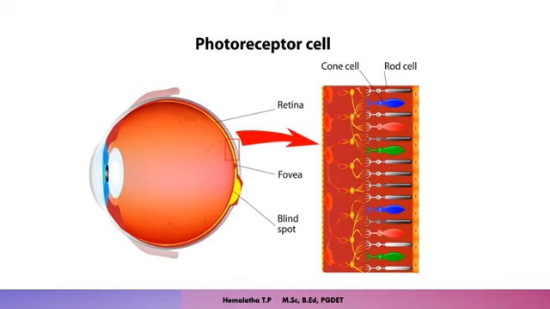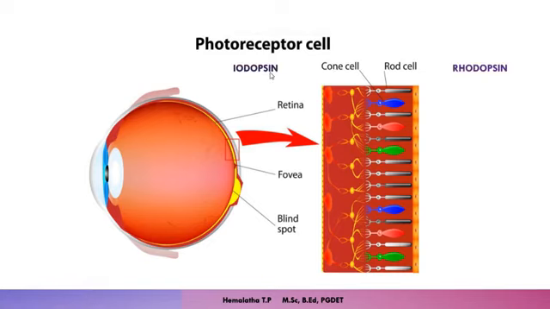This is because the rod cells which were active in the dim light will be deactivated and the cone cells will get activated in the bright light. For this process, a little time is required. So that is why suddenly when you come out of the dark room, you cannot see things clearly. But later when the cone cells get activated completely, you can see things normally.